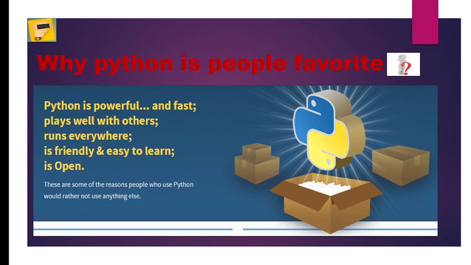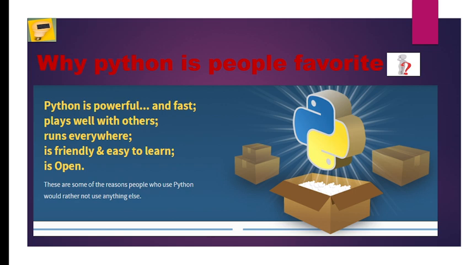Why is Python people's favorite? This is the explanation which is provided in the Python documentation. Python is powerful and fast. It is a powerful language. It can be used in different areas, to solve different programming challenges.